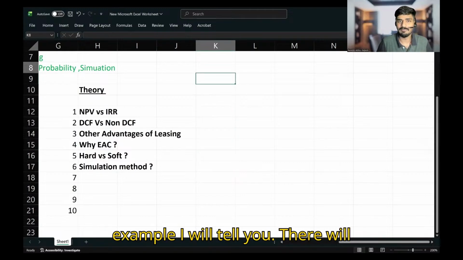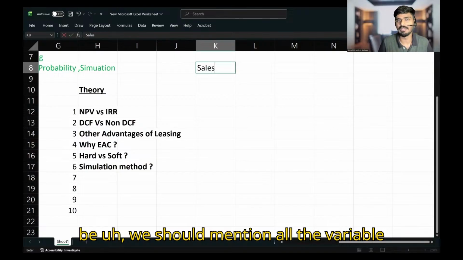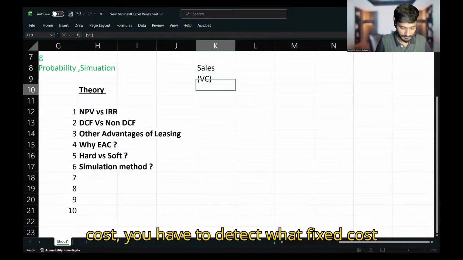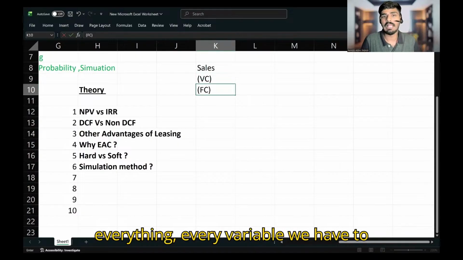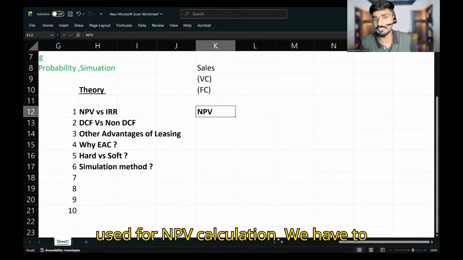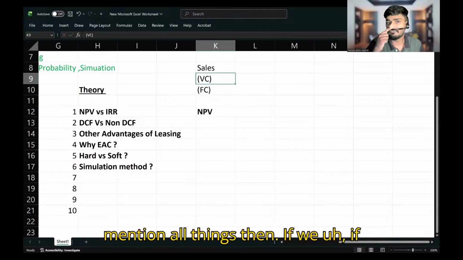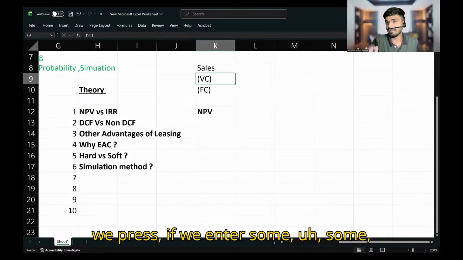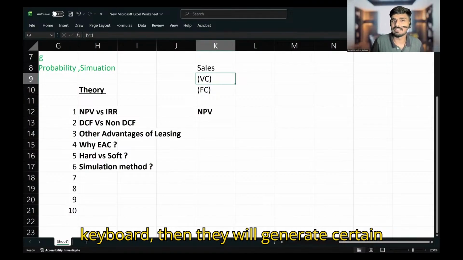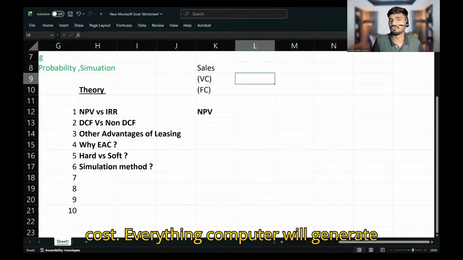For example, we should mention all the variables like sales, then minus variable cost, deduct fixed cost, every variable, and how all these variables are used for NPV calculation. We have to mention all things. Then if we enter some random numbers on the keyboard, the computer will generate certain values for sales, variable cost, fixed cost, everything.